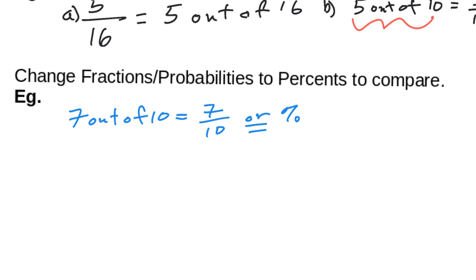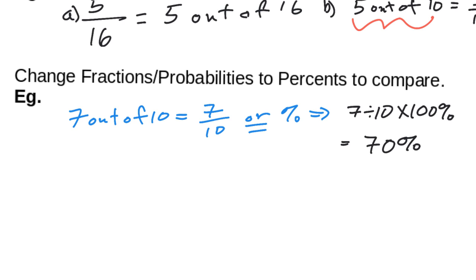Now, if we go and turn this into a percent, all we're going to do is literally take 7 divided by 10 and multiply by 100%. Okay? Now, by multiplying this by 100%, what you're going to get is a final answer of 70%. Now, that is the cool part.